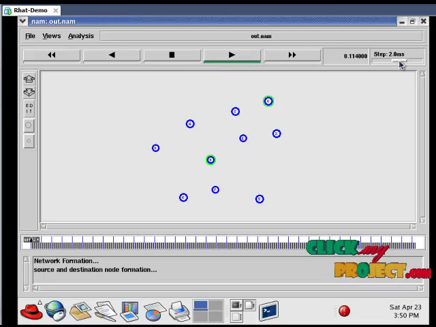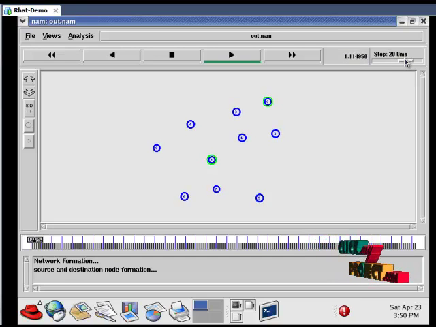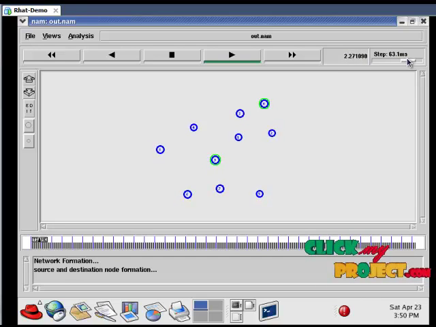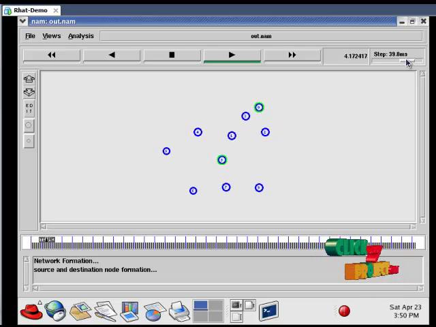This is for simulation time. We can increase or decrease this speed. This is for simulation ending time. So all the nodes are in mobility.